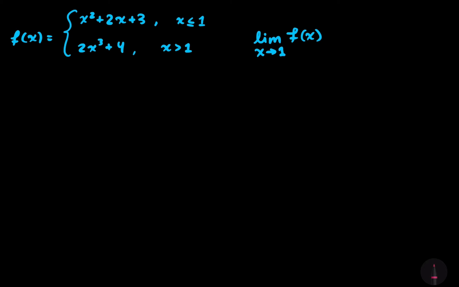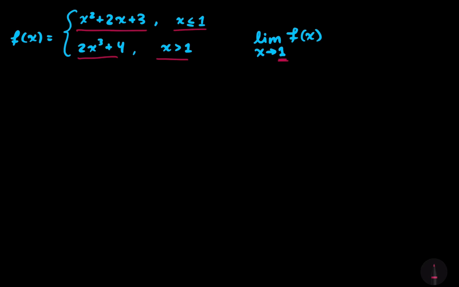We have this particular quadratic expression for x is less than or equal to 1, and then we have this cubic function for x is greater than 1. We're asked to find the limit as x approaches 1 of f of x. This value, 1, is the boundary point between the two pieces of our function.